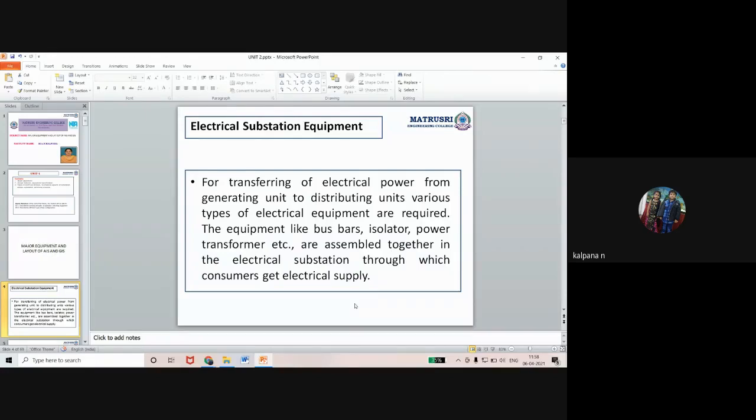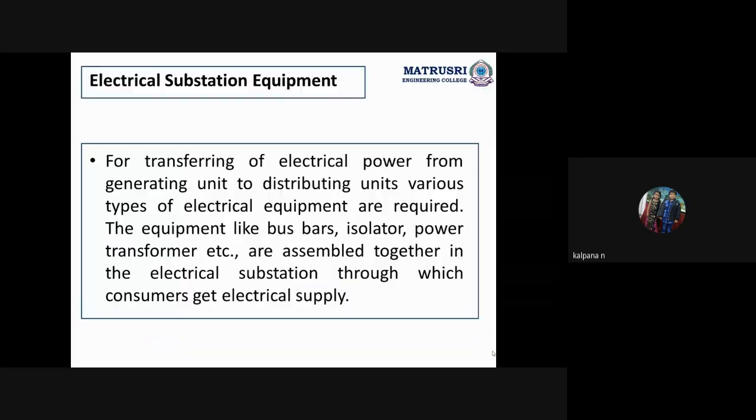substation. Substation will require some components. Yes or no? So all those components are what means bus bars, isolators, power transformer, etc. Lightning arresters, circuit breakers, relays, instrument transformers, and so on.